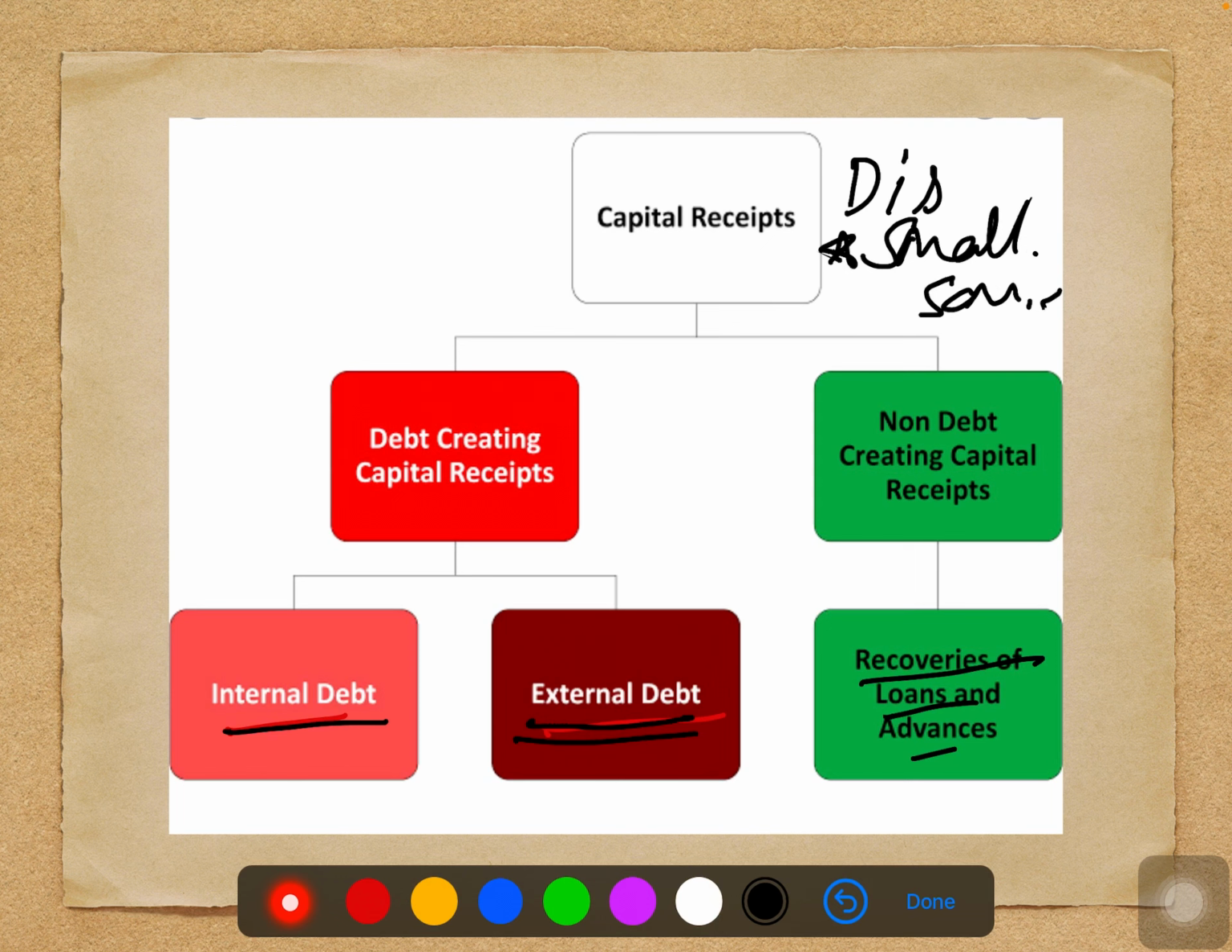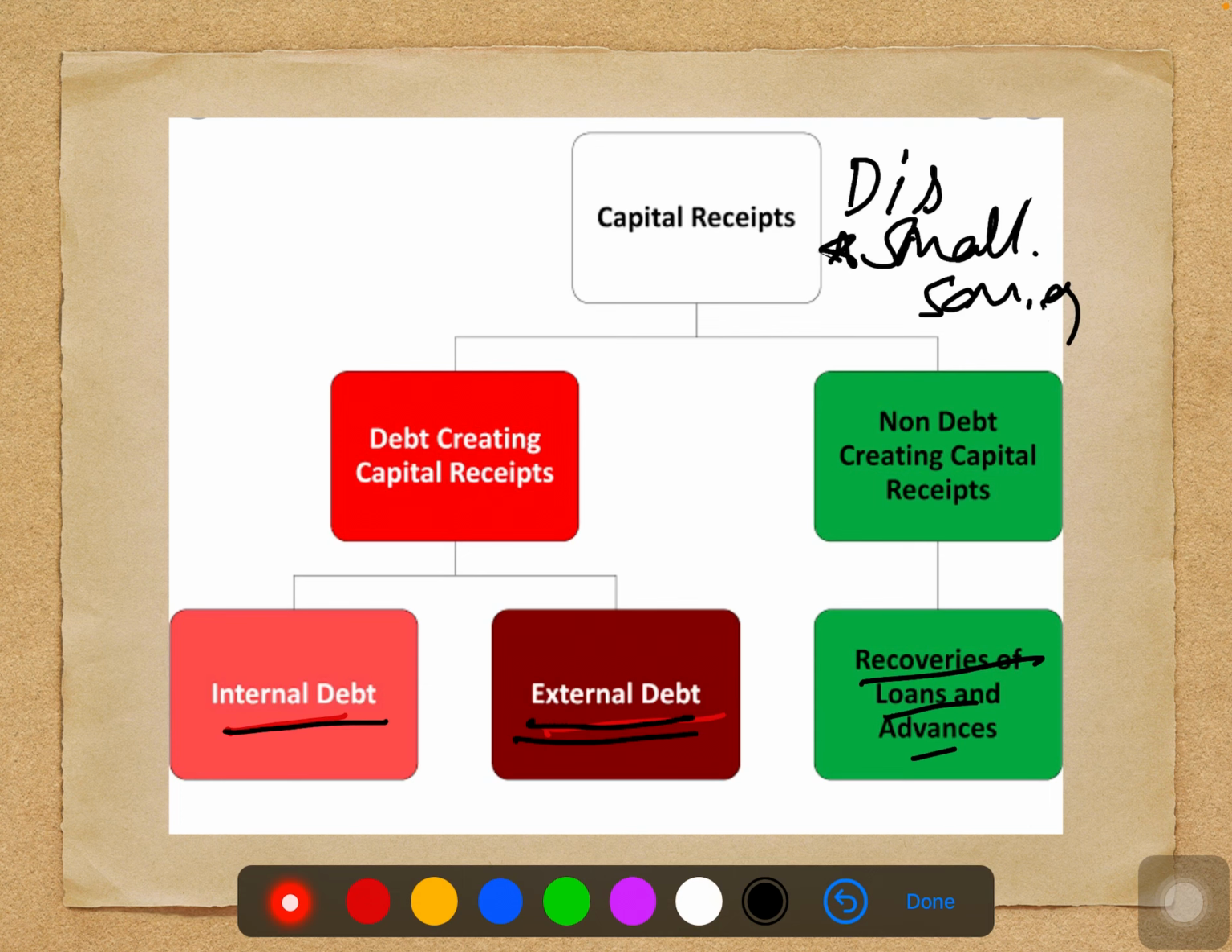The last one is small saving. When it comes to small saving, it refers to funds raised from the public in the form of post office deposits, national savings certificates, Kisan Vikas Patras. They are treated as capital receipts, as they lead to an increasing liability in the economy. So these are the parts of capital receipts.